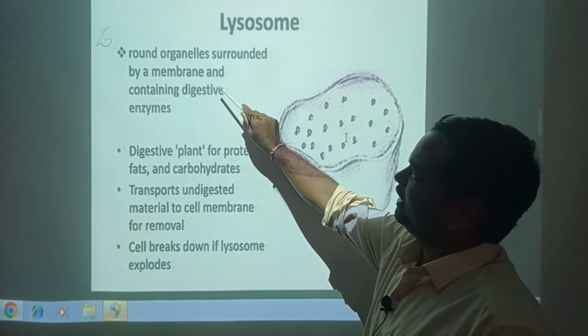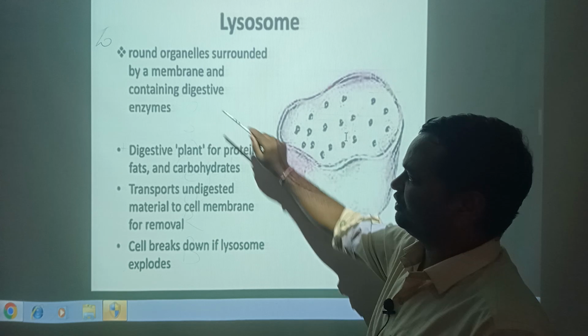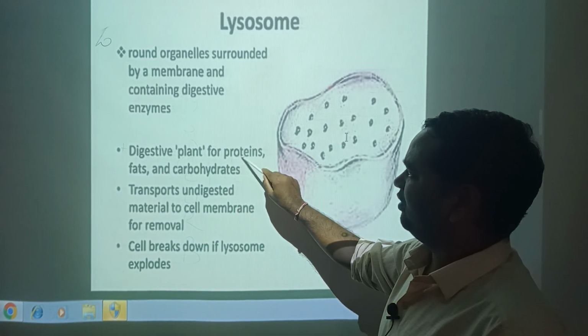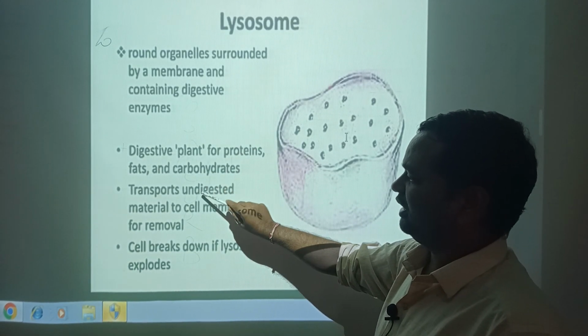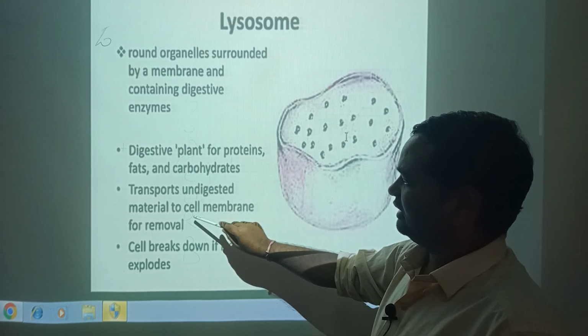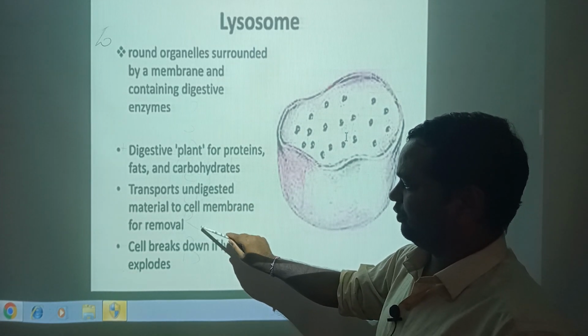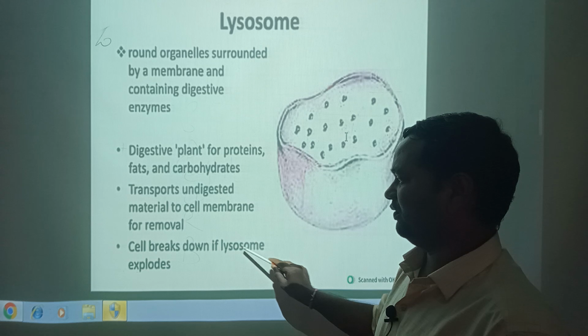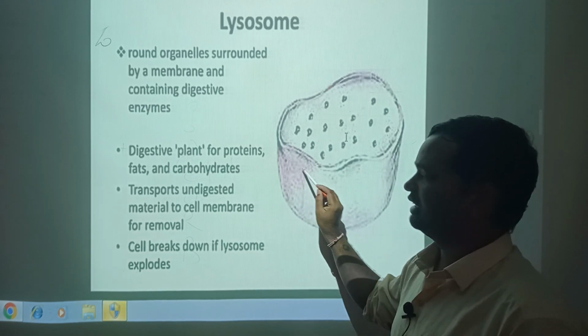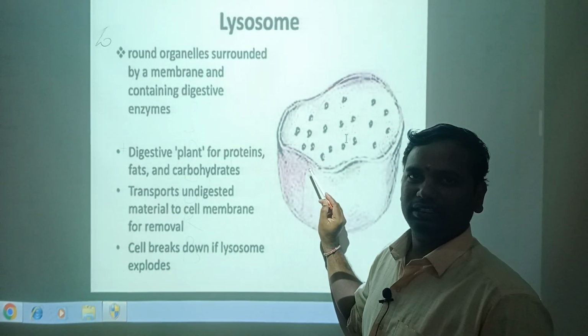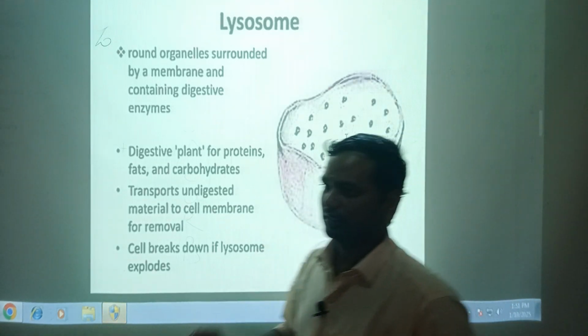A round organelle surrounded by a membrane and containing digestive enzymes. It digests proteins, fats and carbohydrates, and transports undigested material to the cell membrane for removal. When the cell breaks down, the lysosomes explode. Christian de Duve first discovered them.